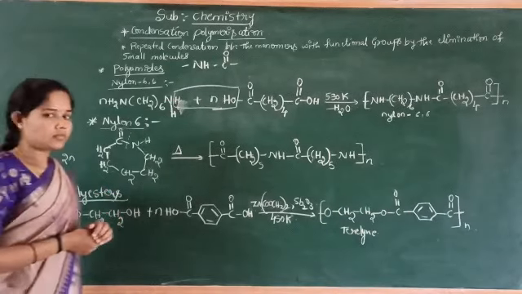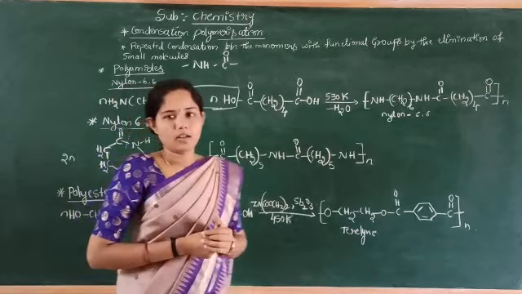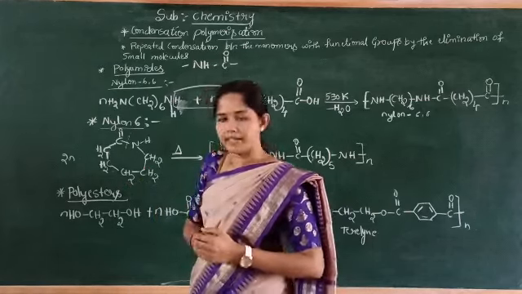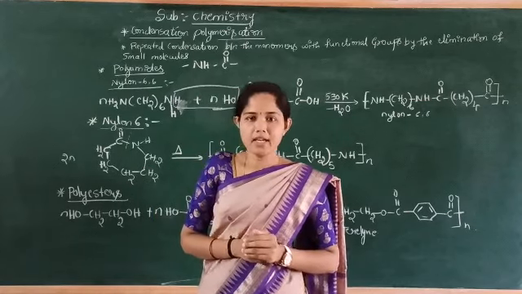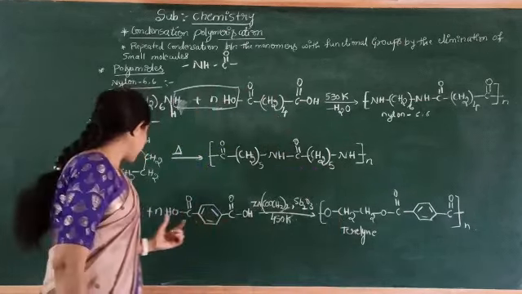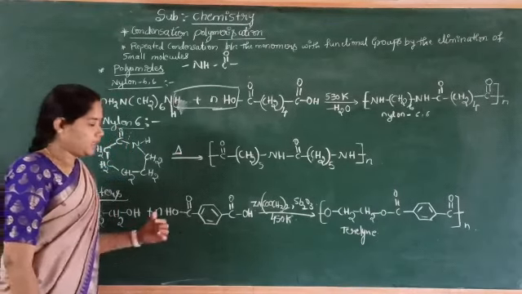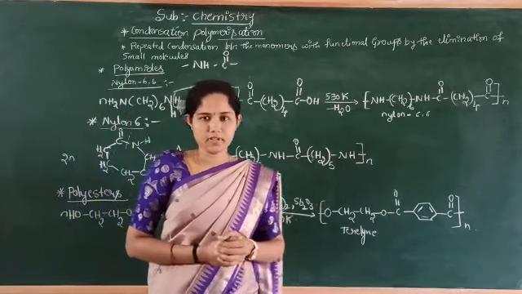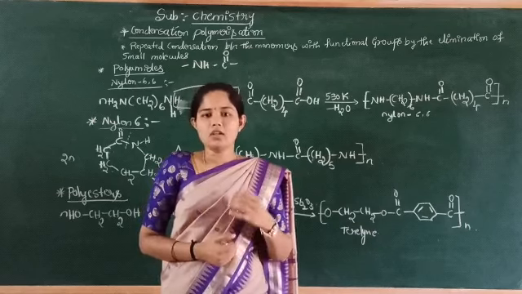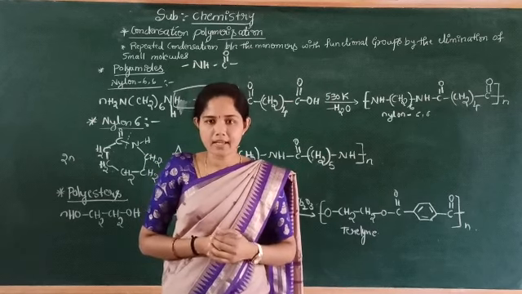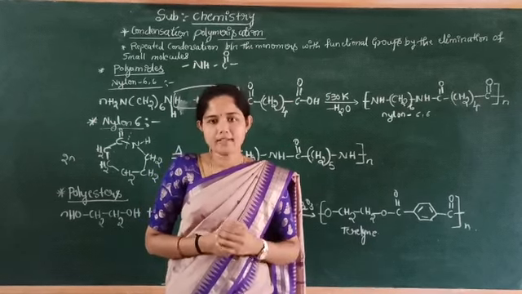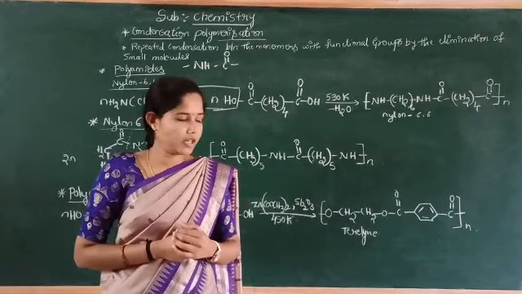Next, examples for polyesters. These are the compounds having ester linkages. The polymers formed by the formation of ester linkages are known as polyesters.